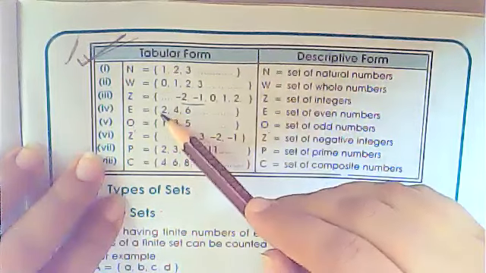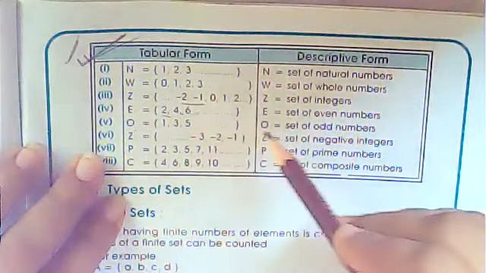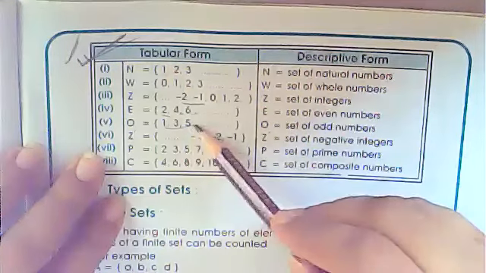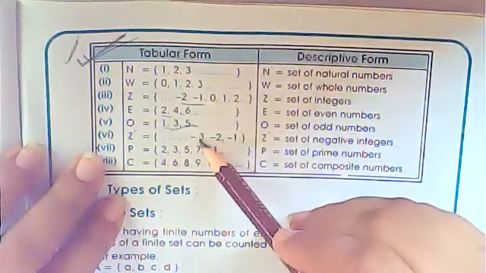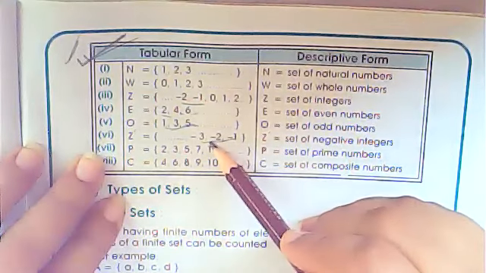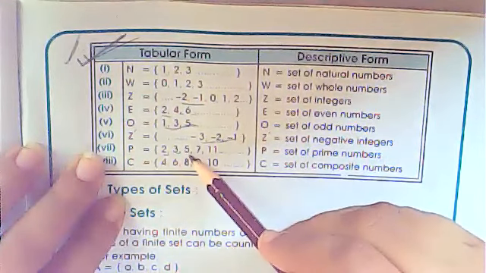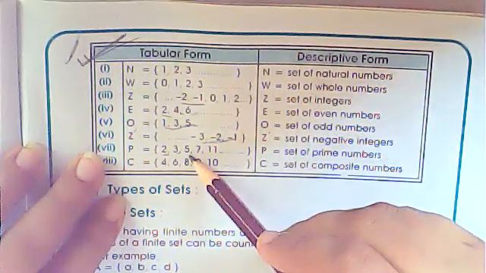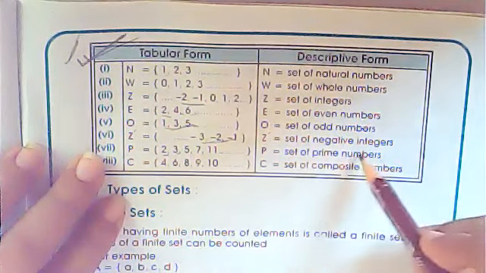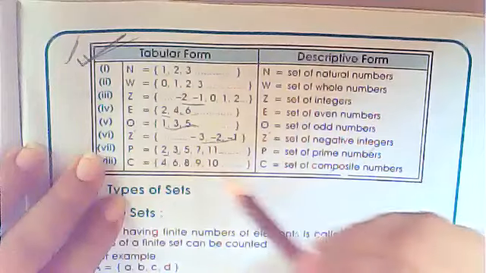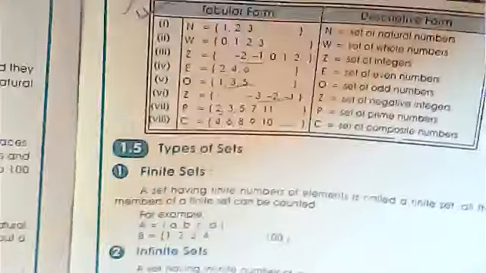Even numbers start from 2, 4, 6 and can be divided by 2. Odd numbers cannot be divided by 2: 1, 3, 5. Negative integers contain only negative numbers. Prime numbers, 2, 3: the set of divisors will have only 2 members, so that will be a prime number. Composite numbers have more than 2 divisors. So remember and learn this.